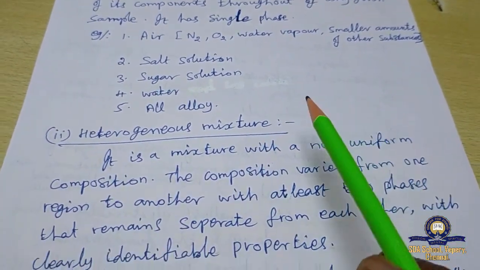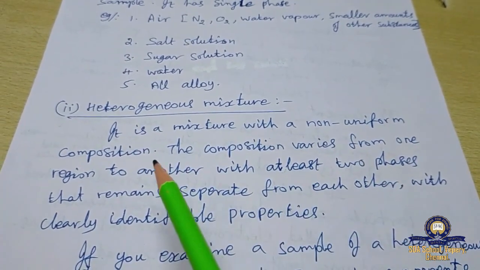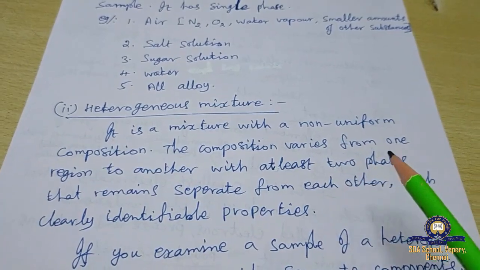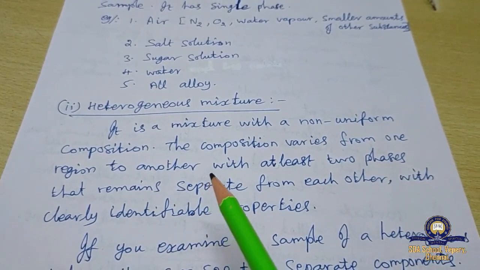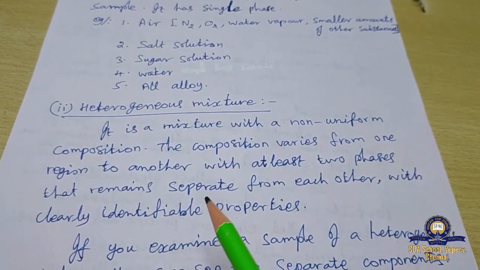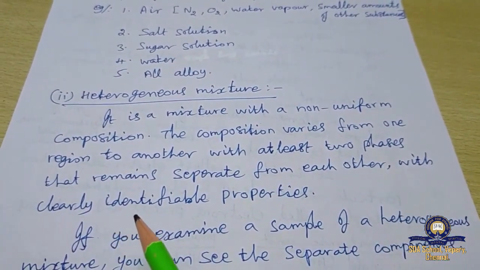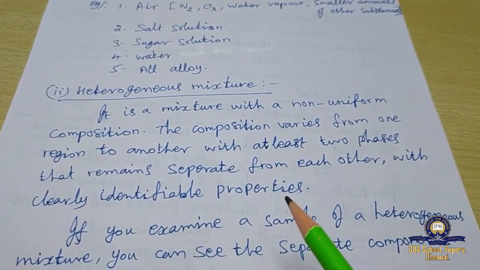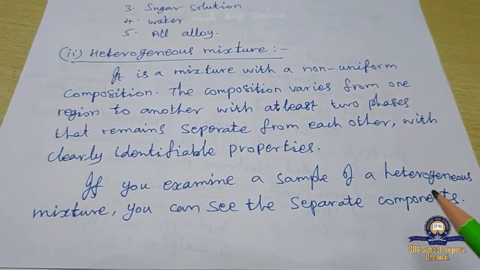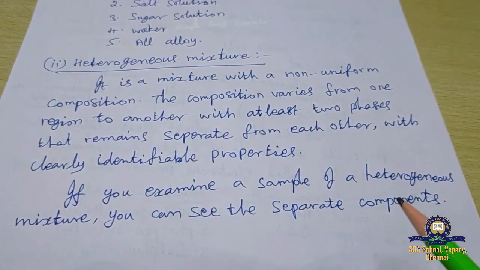Next, heterogeneous mixture. It is a mixture with a non-uniform composition. The composition varies from one region to another, with at least two phases that remain separate from each other with clearly identifiable properties. If you examine a sample of a heterogeneous mixture, you can see the separate components.